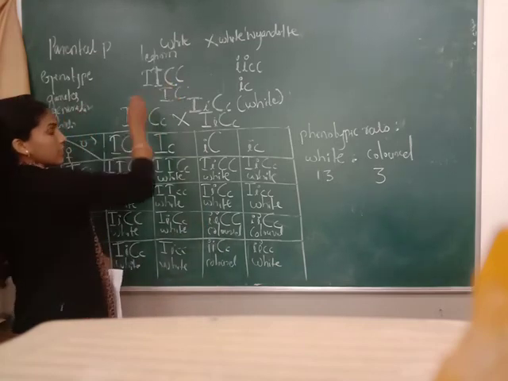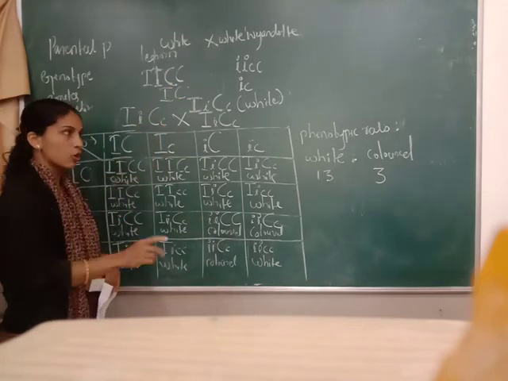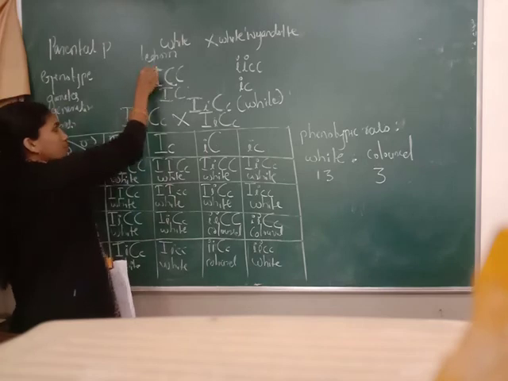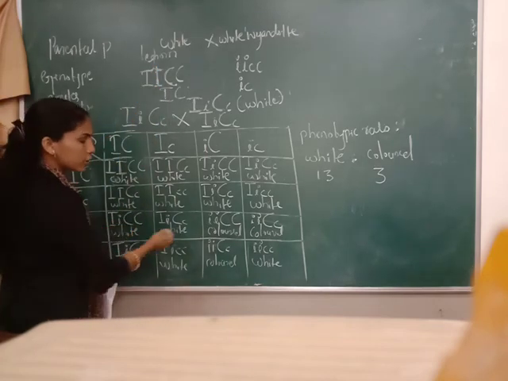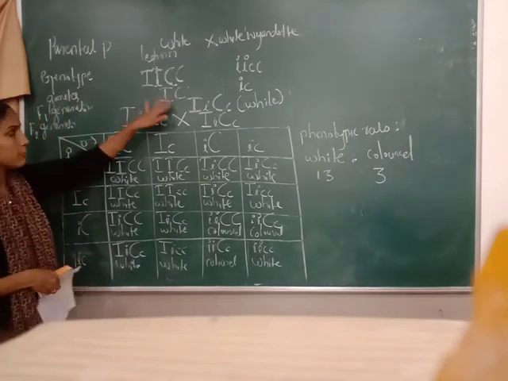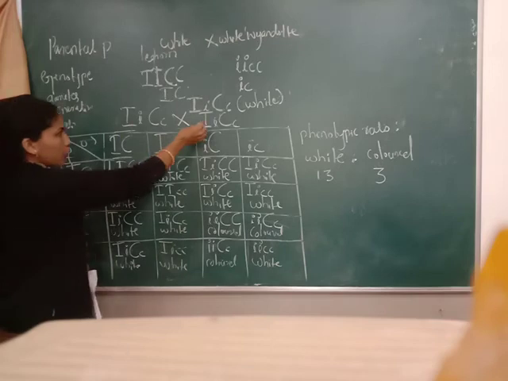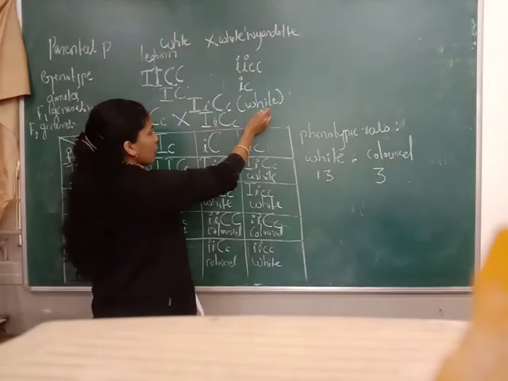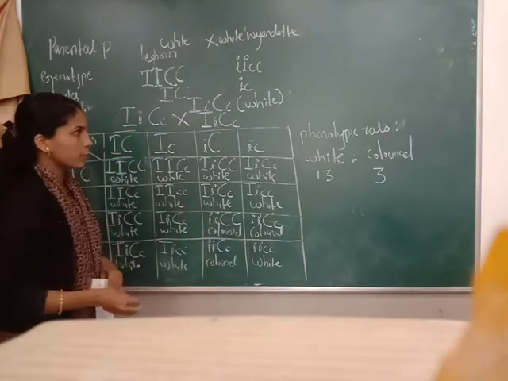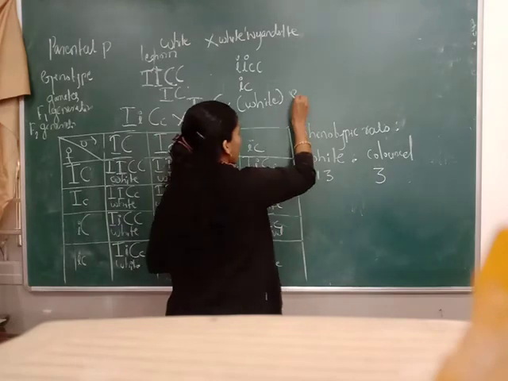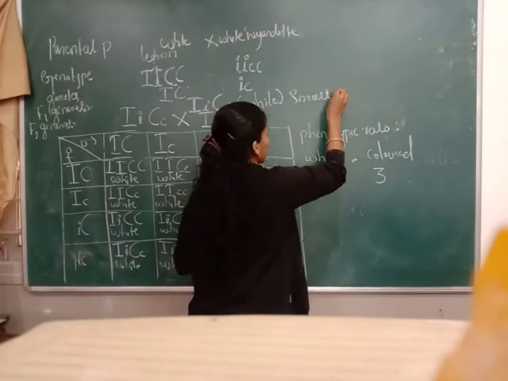Here C doesn't express its character because of the presence of dominant, epistatic I. But in the F2 generation, that C will express its character. So the F1 generation offspring are white in color. Plumage color is white, with small black flecks.